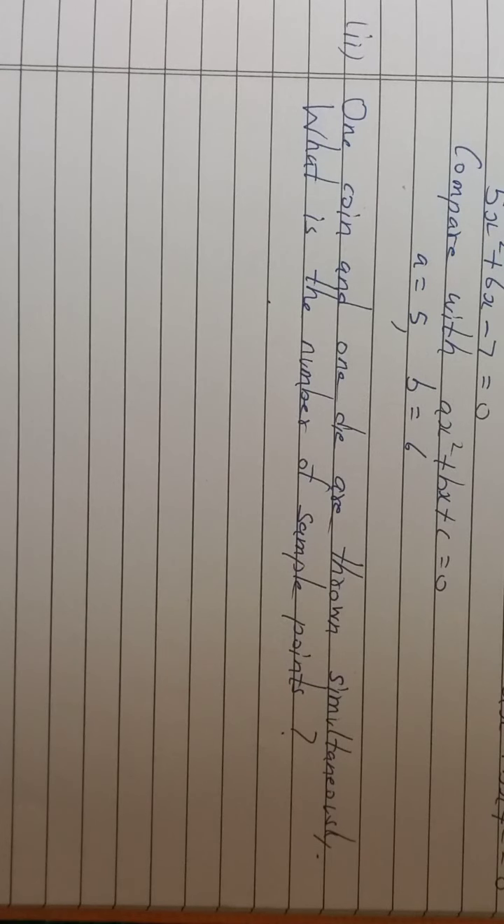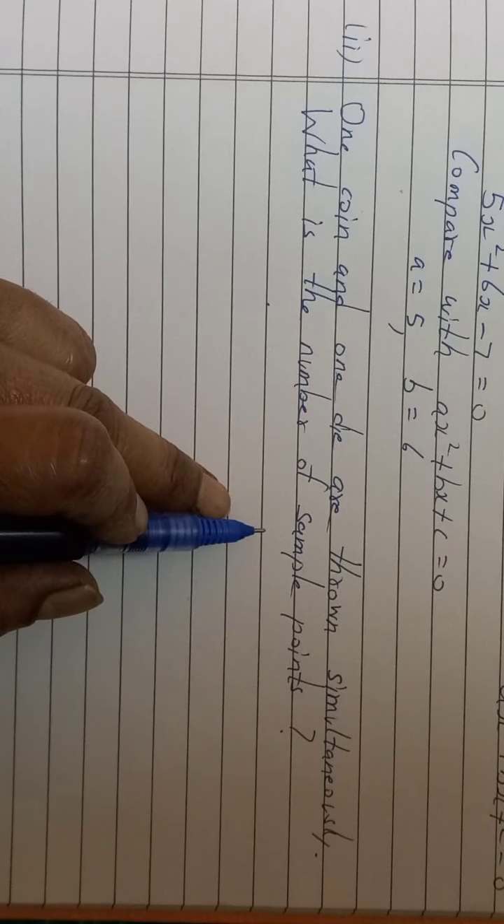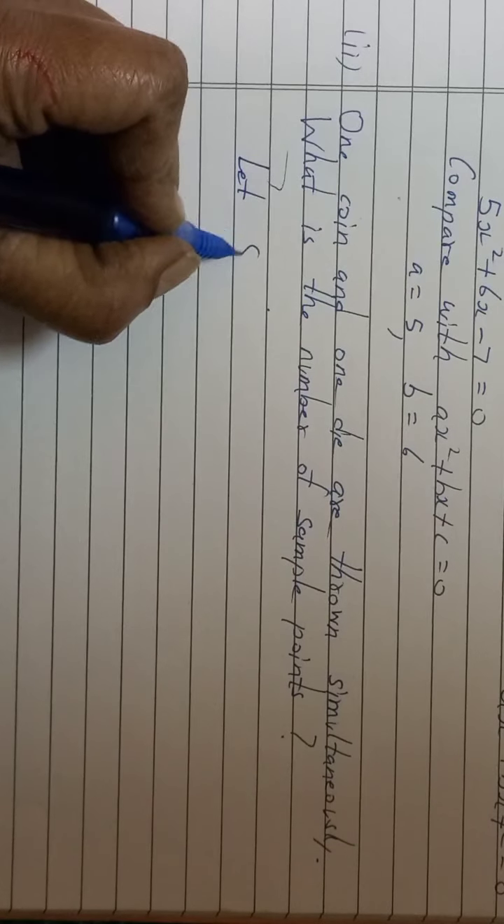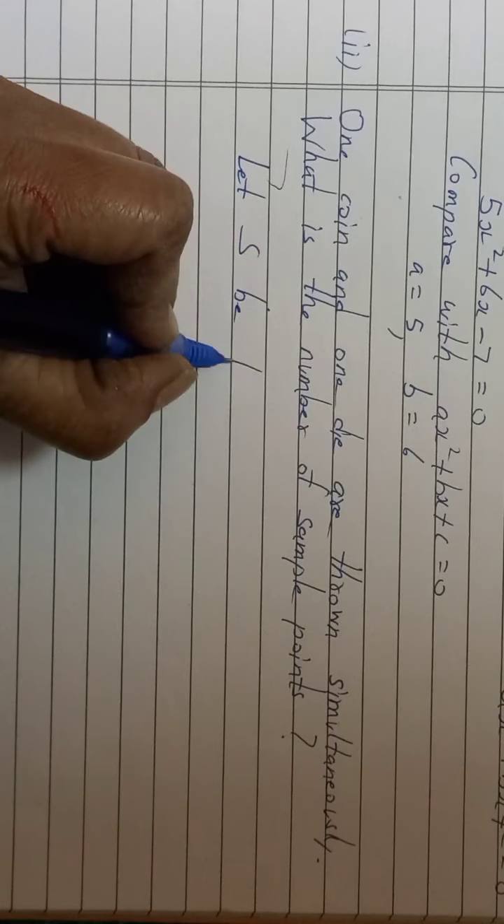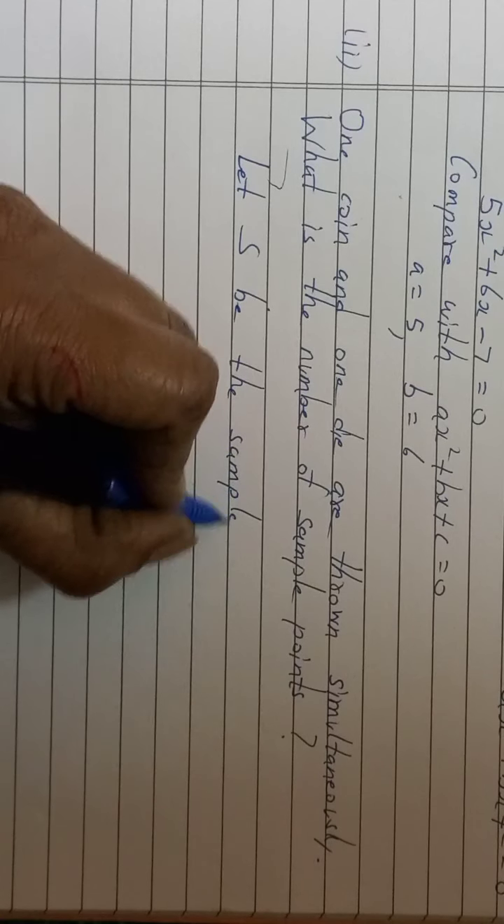Simple sums they are. So here, if they are thrown simultaneously together, then we have solved this in, I think, practice set 5.2. This sum was given. So what will be the sample space for it? And then after writing the sample space, you will get the number of sample points. So let S be the sample space.